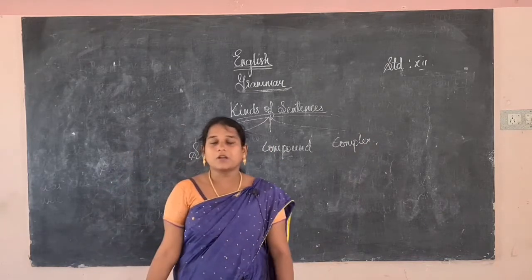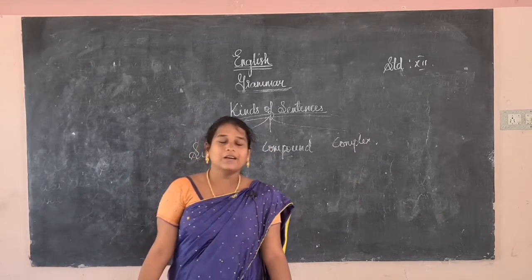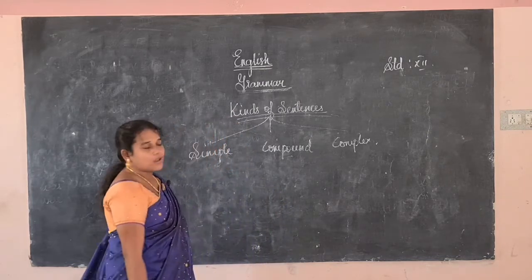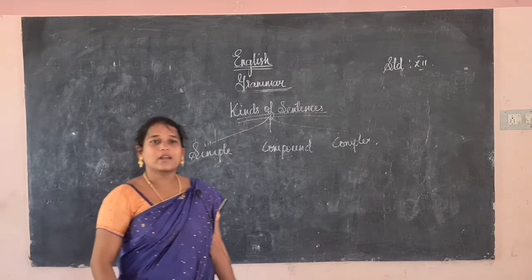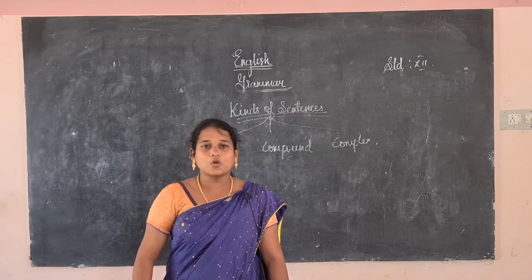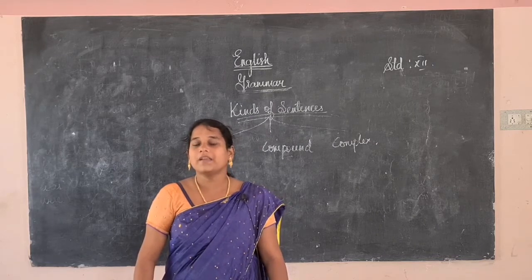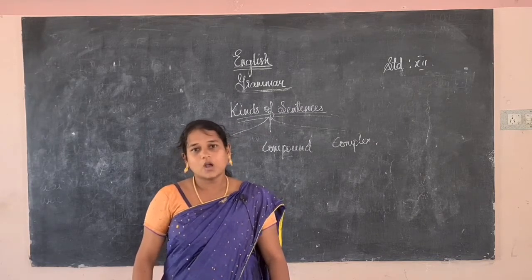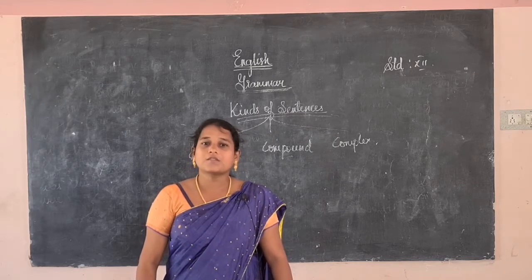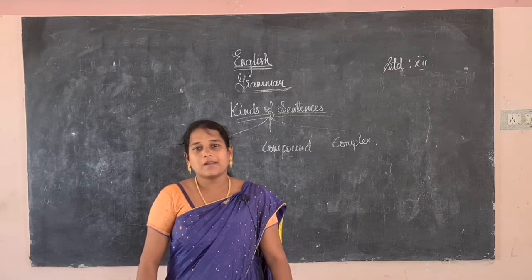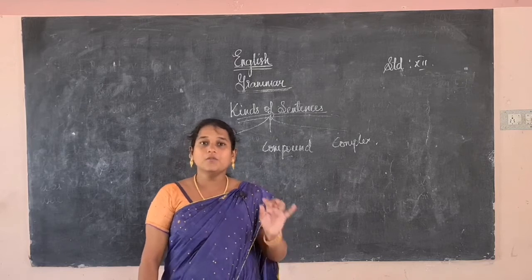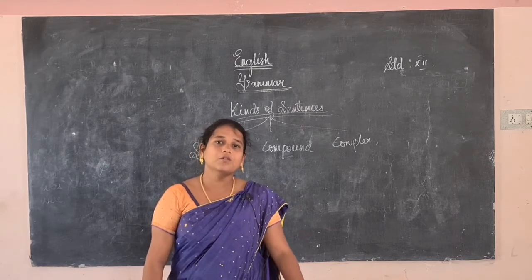Before going to the simple, compound, complex, we will have a recall. We will discuss the phrase and the clause. You already know, in your lower classes you had studied what is clause and the phrase. The clause is a group of words which gives a complete meaning. It has a subject and the verb. Okay. The next, what is phrase? Phrase is a group of words which does not give a complete meaning. It may not have subject or verb. Okay, so it gives partial meaning. The phrase gives partial meaning.